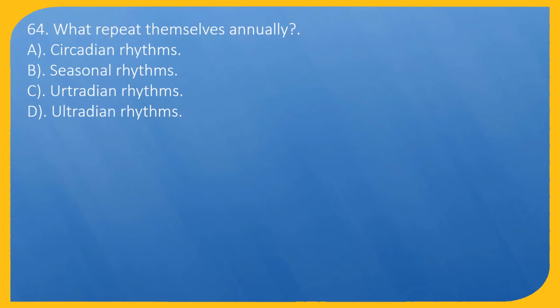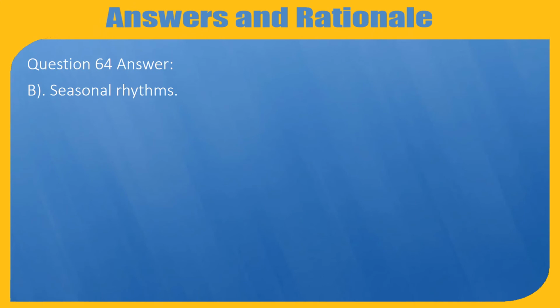Question 64. What repeat themselves annually? A. Circadian rhythms. B. Seasonal rhythms. C. Ultradian rhythms. D. Ultradian rhythms. Question 64. Answer: B. Seasonal rhythms.